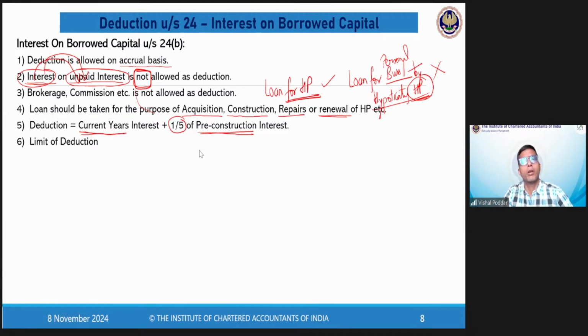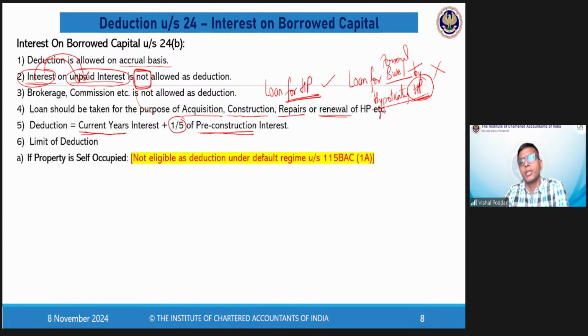Now comes the most important point. This is again unique, that when you read different heads, for certain deductions, there could be some monetary limit, that up to this amount only or up to this percentage only, the deduction is eligible. If your actual expenses are exceeding that amount, we will not allow you deduction. Now, in a similar fashion, there is a limit even for interest deduction. But students, please pay attention. This interest deduction may be of two types.